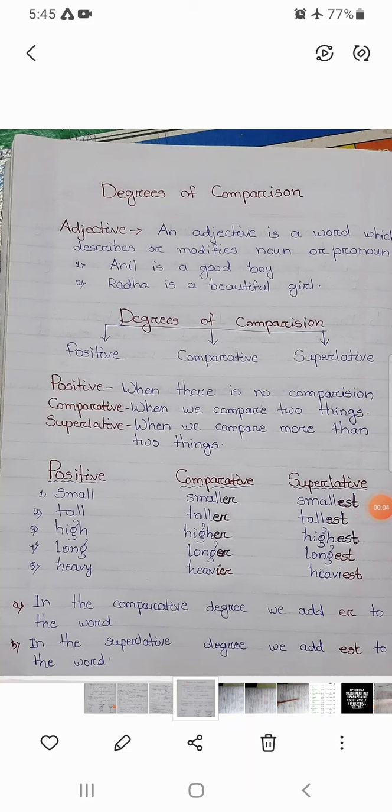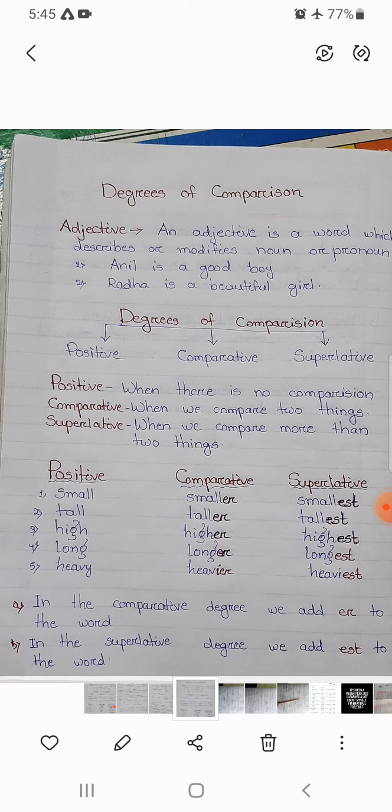Good morning to all. Today I am going to explain degrees of comparison. First I want to say what is an adjective. An adjective is a word which describes or modifies a noun or pronoun.